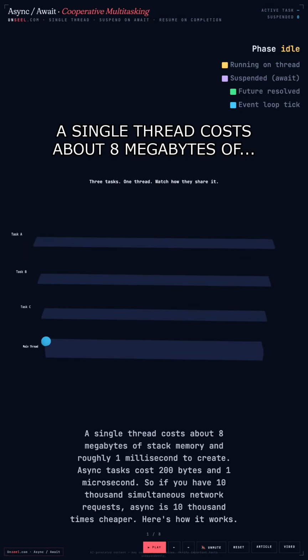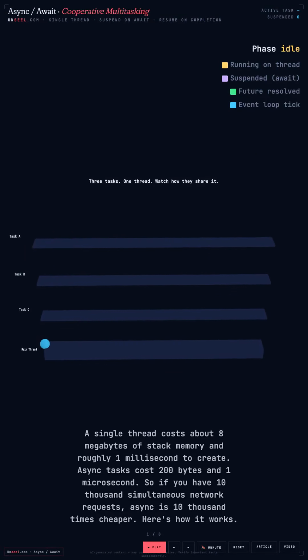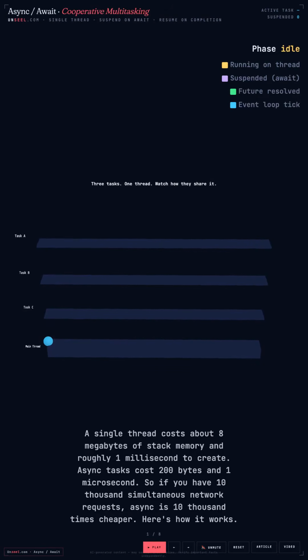A single thread costs about 8 megabytes of stack memory and roughly 1 millisecond to create. Async tasks cost 200 bytes in 1 microsecond. So if you have 10,000 simultaneous network requests, async is 10,000 times cheaper.